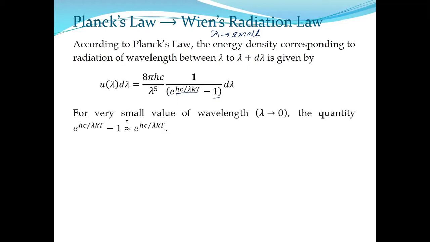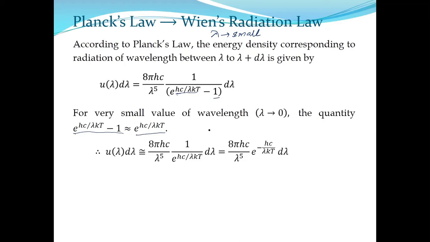That means instead of writing e to the power hc by lambda kt minus 1, we can write only e to the power hc by lambda kt. Then our formula will be 8 pi hc by lambda to the power 5, and since we have neglected 1, it is 1 by e to the power hc by lambda kt. Instead of writing 1 by e to the power something, we can directly write e to the power minus something.